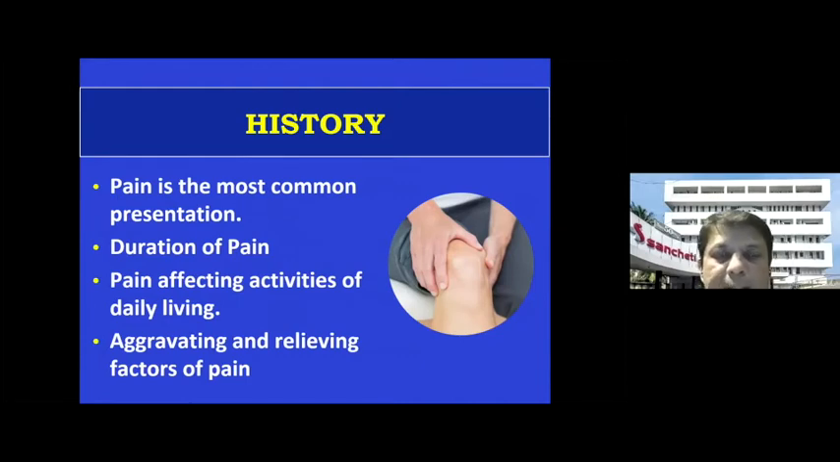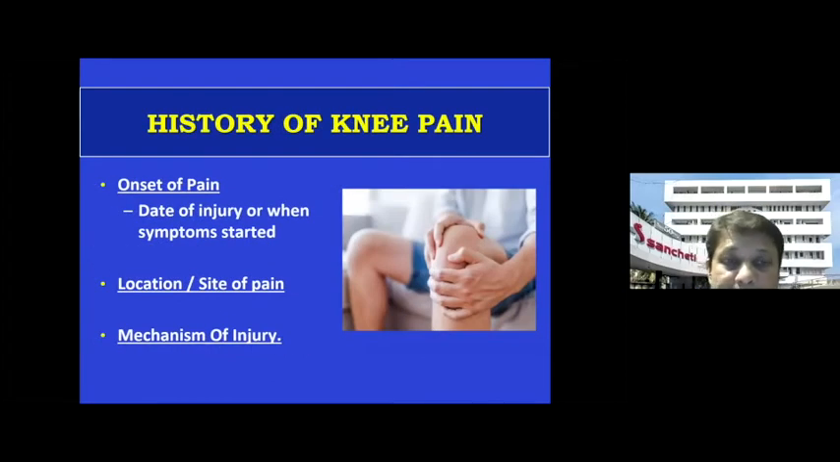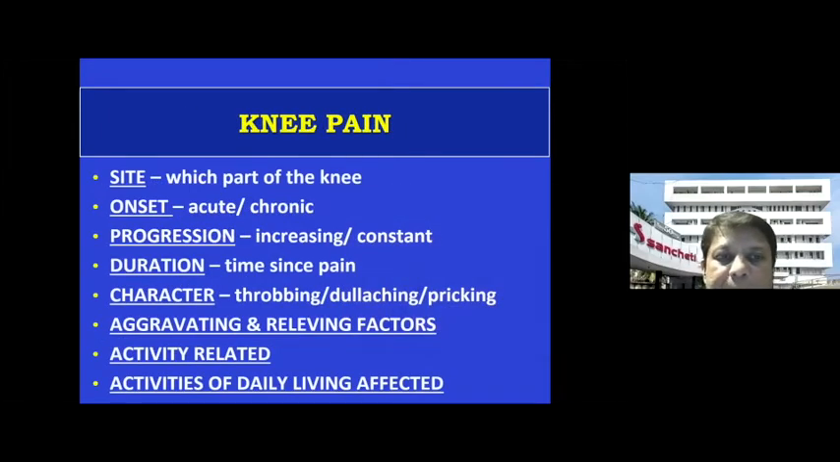You will get the knee as a short case in your exam, and therefore the history is 50% of your diagnosis, or I would say even more. Pain is the most common presenting and the most important component, and you've got to find out the duration of pain, and how it affects the activities of daily living. Also the aggravating and the relieving factors are very important. The site of pain is again important, and you've got to ask the patient specifically to point to the site of pain with one finger, and that way find out exactly where the pain is coming from.